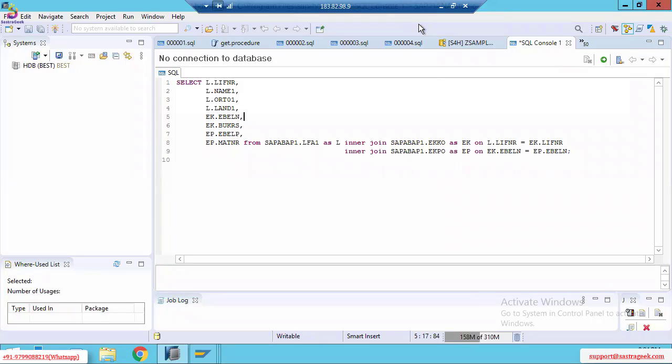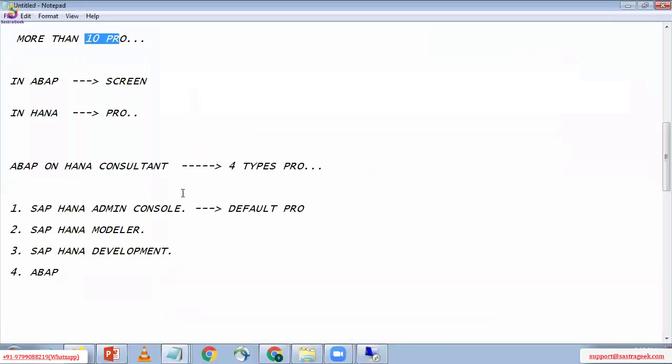And one more thing, our requirement is this. As I said, SAP HANA Admin Console is the default perspective. In this SAP HANA Admin Console, what we can do is data testing.